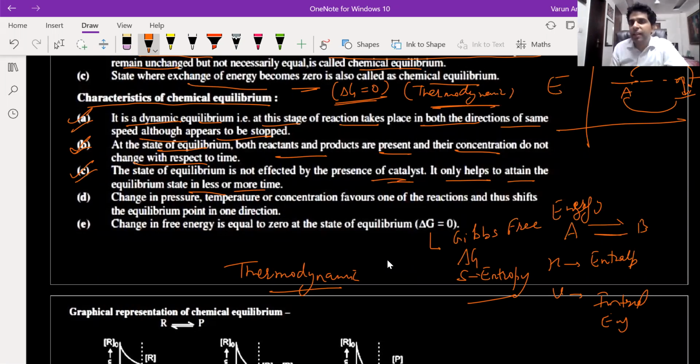So if there is any catalyst present, the catalyst will increase the rate of reaction. So if A is reacting and it is attaining an equilibrium with B, if I'm using a catalyst, the rate at which A is getting converted to B will increase. But when the equilibrium has been established, both the rates will be equal. So catalyst will only reduce the time in which the equilibrium is established. After the equilibrium has been established, it will not affect the equilibrium in any way. So the state of equilibrium is not affected by the presence of any catalyst. It only helps to attain the equilibrium state in less time.